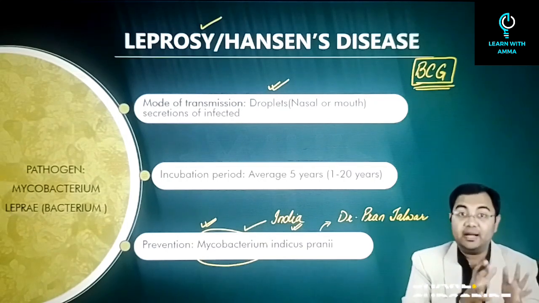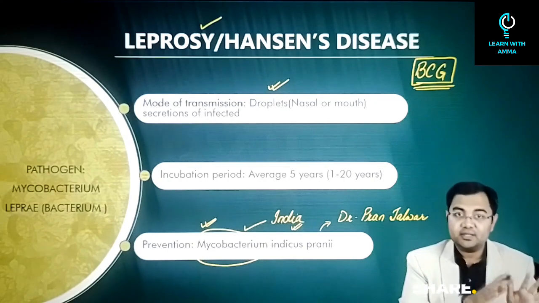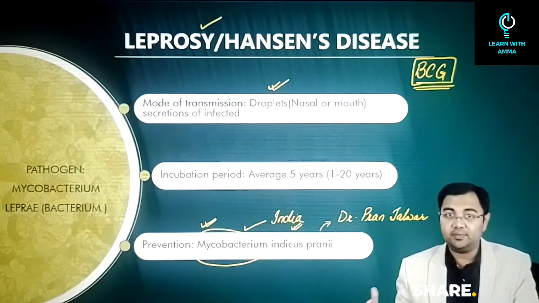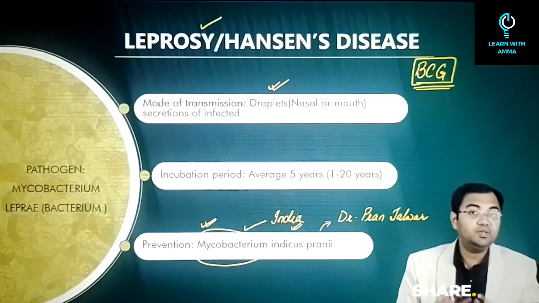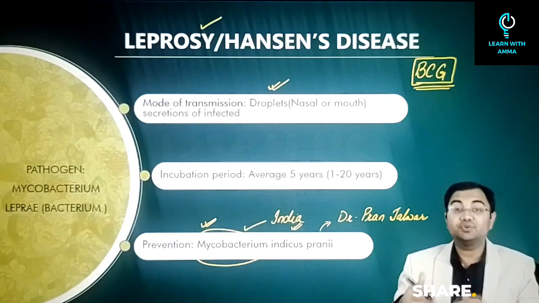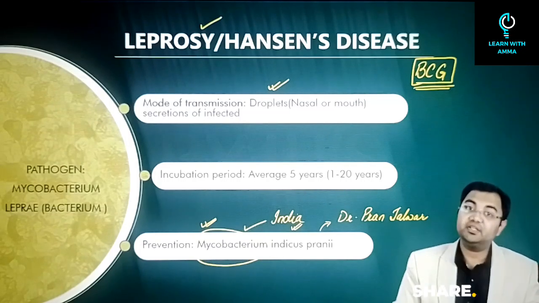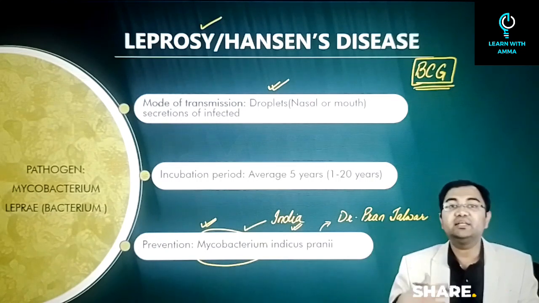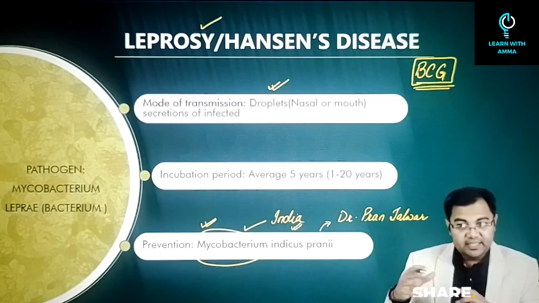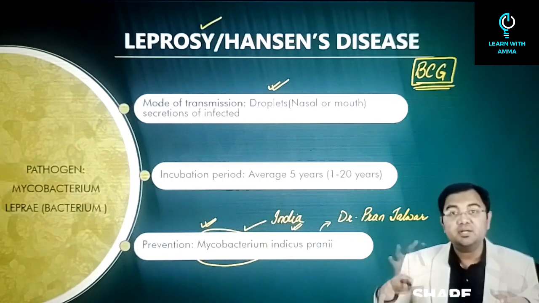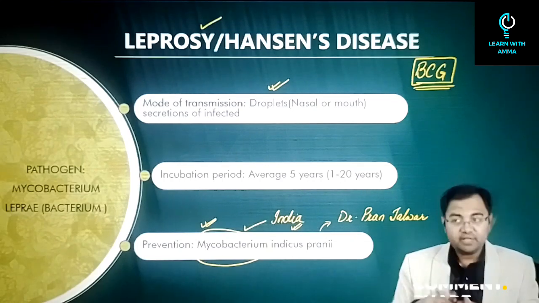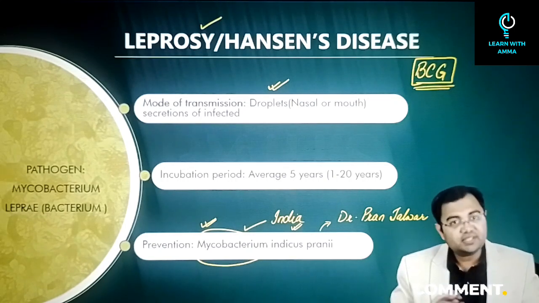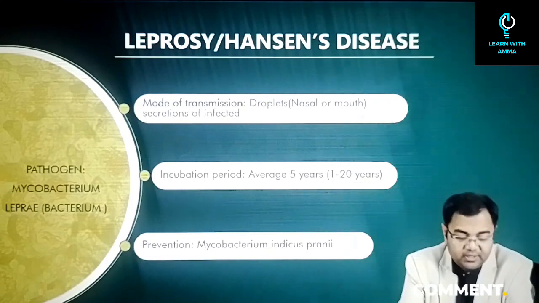If you have a family member, for example, who is infected with leprosy, then over a period of time you might develop it. On average, the incubation period is seen to be more than 5 years. It is at least more than 1 year. So unless somebody has been living with the patient for more than 1 year, the chances that leprosy will develop in people living in this vicinity are fairly low. And these are the target people. These are the people whom the vaccines will be administered to. So there are states that have been chosen. For example, in Bihar, massive vaccination drives will happen. So this is something that the government is trying to do with regards to leprosy.